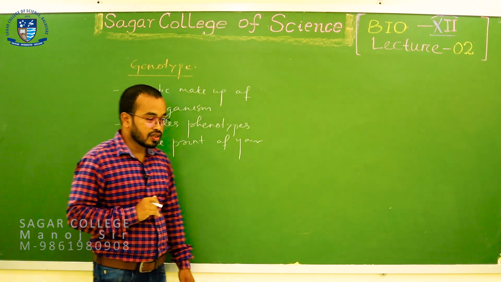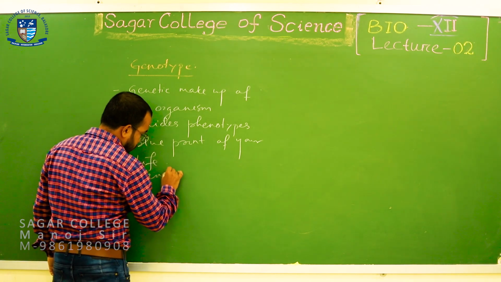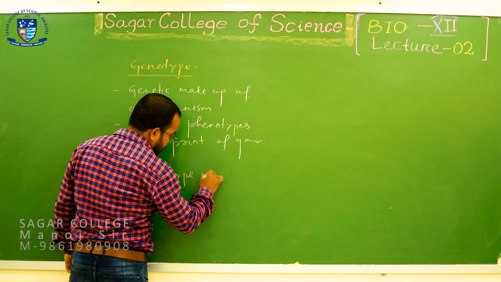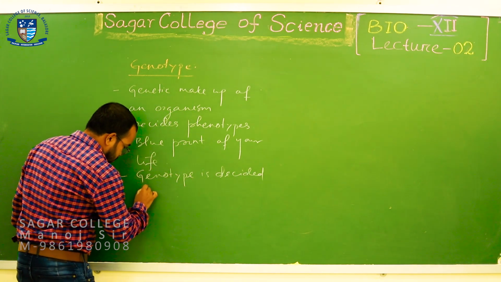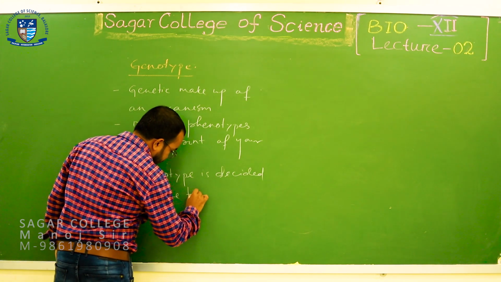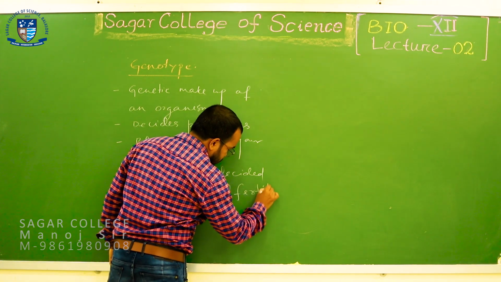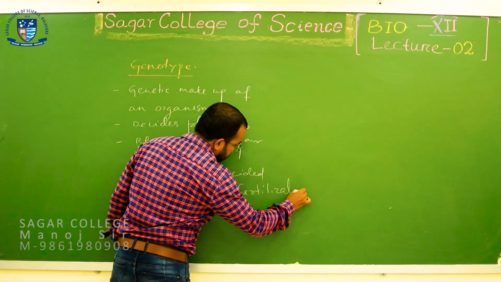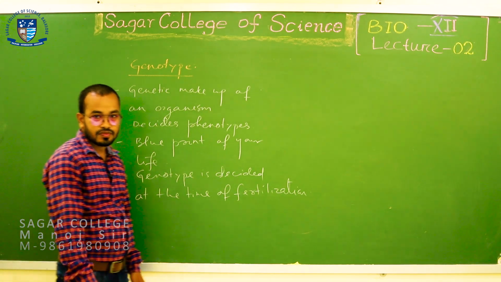Okay. So note that point: genotype is decided at the time of fertilization. So I think this part is clear.